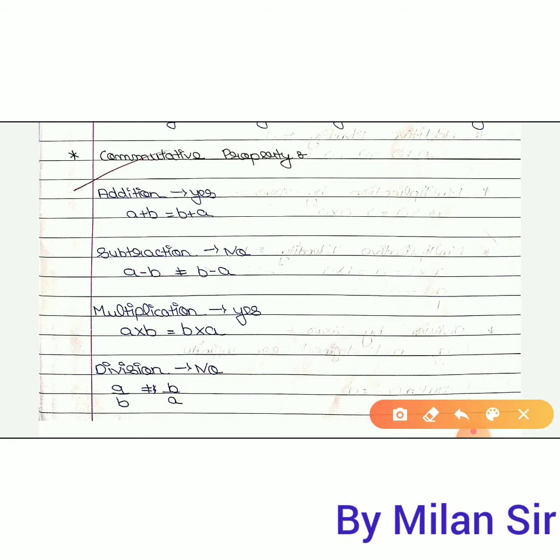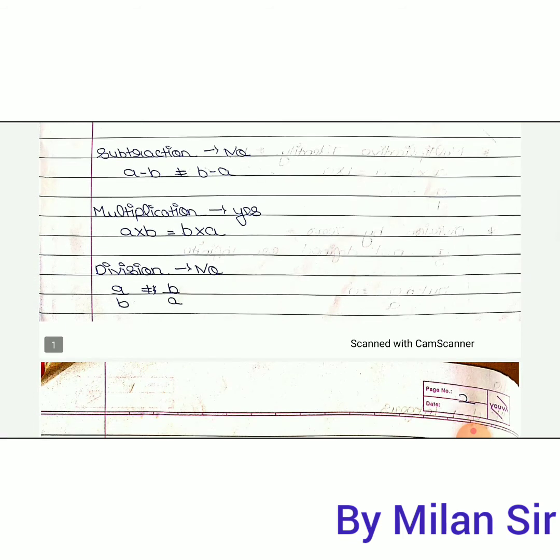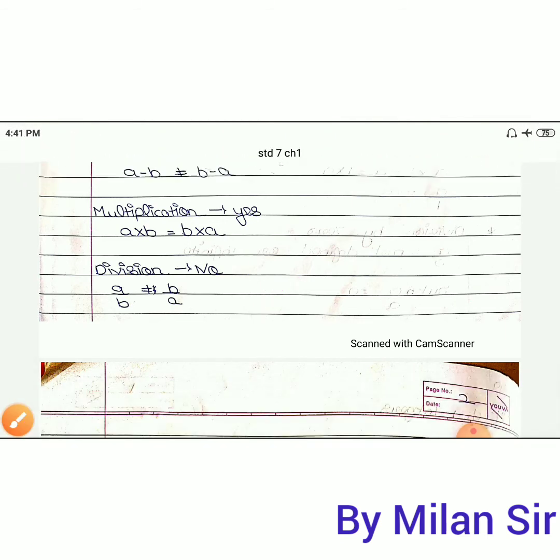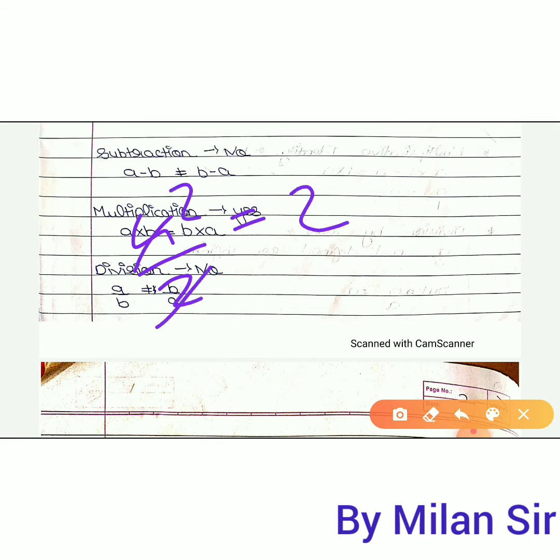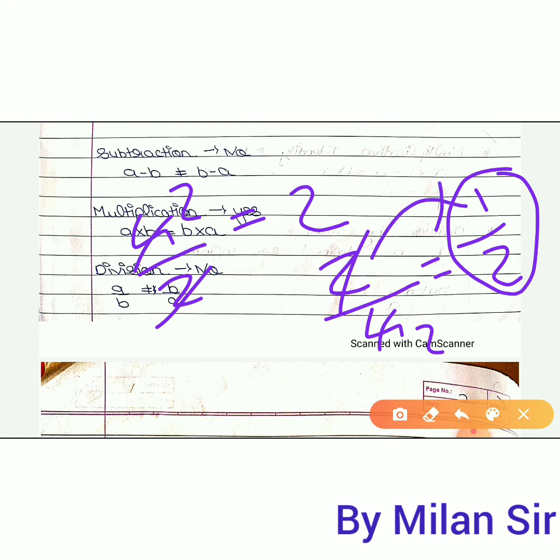Okay, then at last, division. Now for division we cannot apply this property, because if we divide 4 divided by 2, so 2 2s are 4, our answer is 2. Now change the order. If we do 2 by 4, then again 2 2s are 4, but here we will get the answer 1 by 2. In the numerator nothing is present, so 1, and the denominator 2, so 1 by 2.